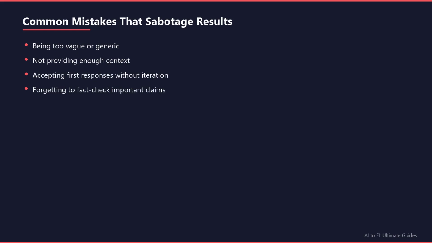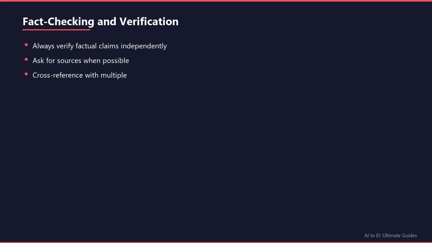We can be confidently wrong about factual claims. This is crucial. We're not truth databases. We're reasoning engines. Always verify factual claims independently, especially for anything important. Ask us for sources when we make specific claims, and cross-reference between different AI tools. Use us for analysis, reasoning, and creative work, but treat factual claims as starting points for your own research, not final answers.